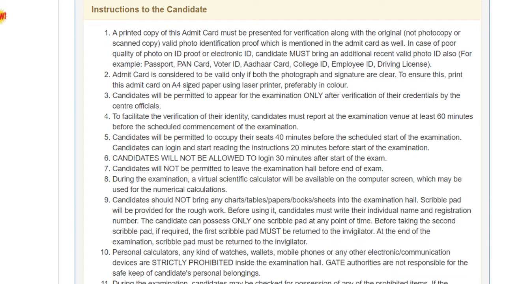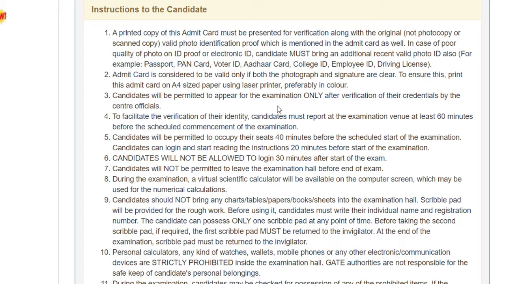The admit card should be considered valid only if the photograph and signature are clear. Take A4 sized paper and print the admit card on A4 size paper. If it is color, it is very good.